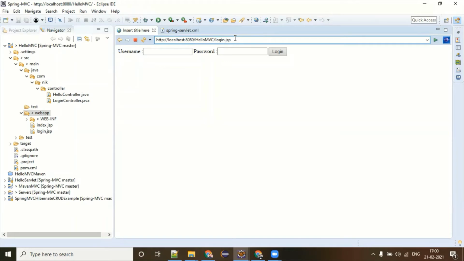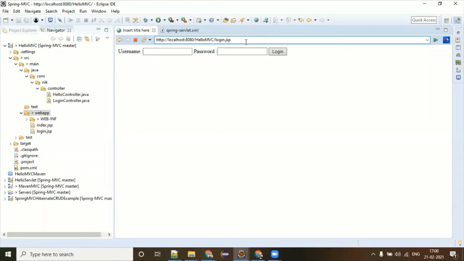You gave your credentials, clicked on login. After that, you are getting a response from success.jsp. And you are able to see that this response came from success.jsp, which means your home page, your timeline, came from the success.jsp.